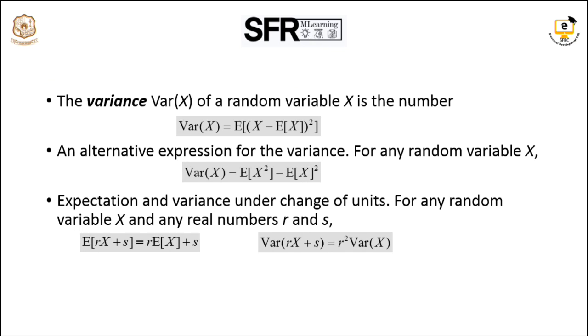Then the expectation and variance under the change of units: for any random variable X and any real numbers r and s, we can write E of rX plus s as r into E of X plus s. In the same case, variance of rX plus s is r squared into variance of X.